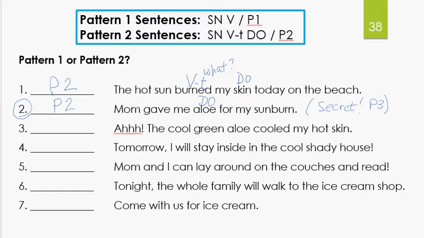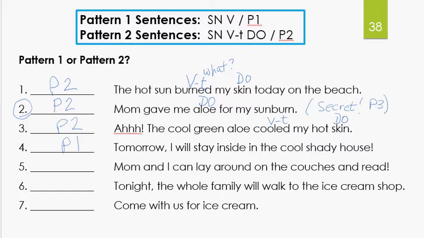All right, number 3. The cool green aloe cooled my hot skin. The cool green aloe cooled what? My skin. There's your direct object. So it must be pattern 2. What about this one? Tomorrow I will stay inside in the cool, shady house. I will stay what? Is there an answer to it? No, so it's pattern 1.